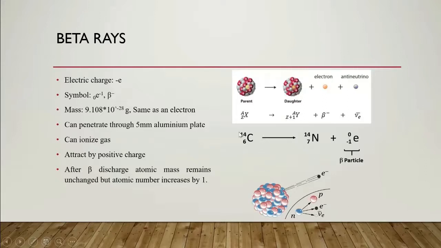So overall the atomic mass is the same. One neutron is gone but one proton is increasing and one electron is being released. This is the beta particle, and one proton is increasing. So proton plus neutron is equal to atomic mass. The atomic mass is constant, but one proton is increasing. That's why it changed from 6 to 7.